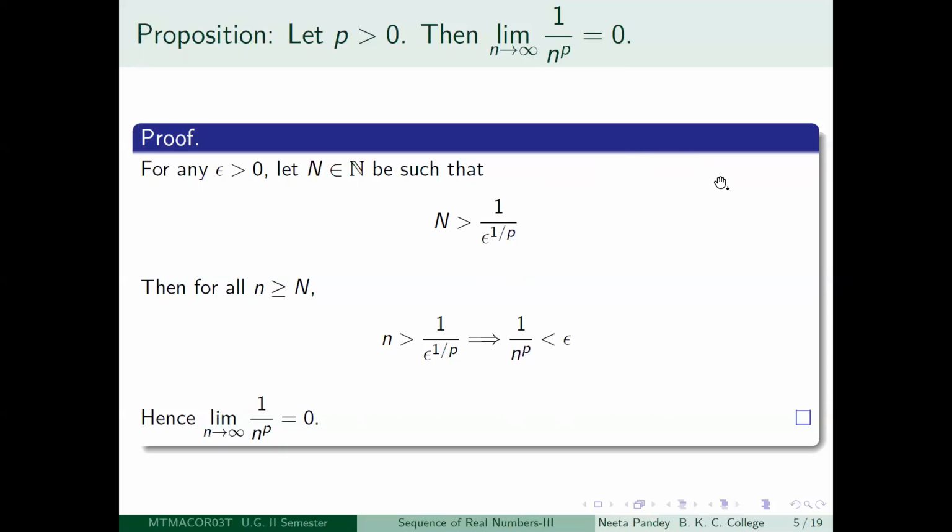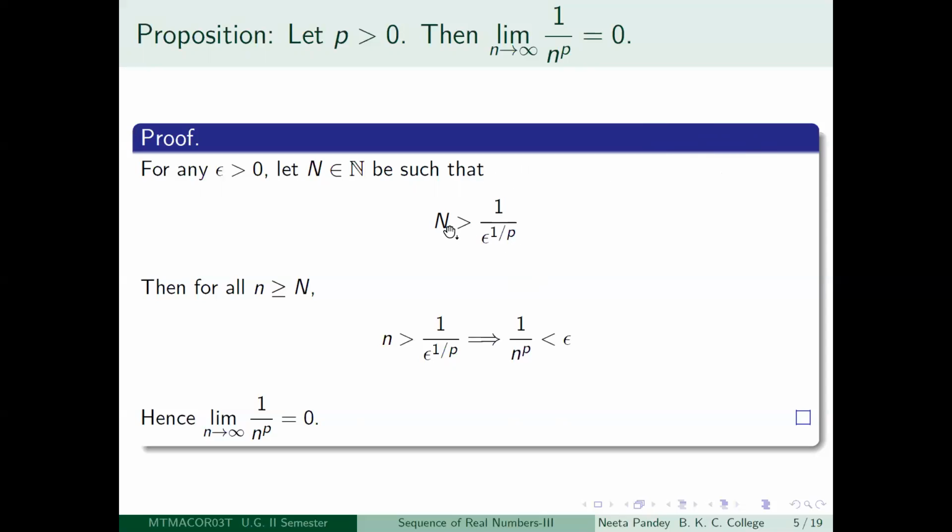So 1 by p into log epsilon is a real number. Therefore, e to the power 1 by p log epsilon is also a real number. Therefore, epsilon to the power 1 by p is a real number. Hence, its inverse, and it is non-zero obviously, because it is e to the power something, so it cannot be 0, so 1 by this is also a real number.